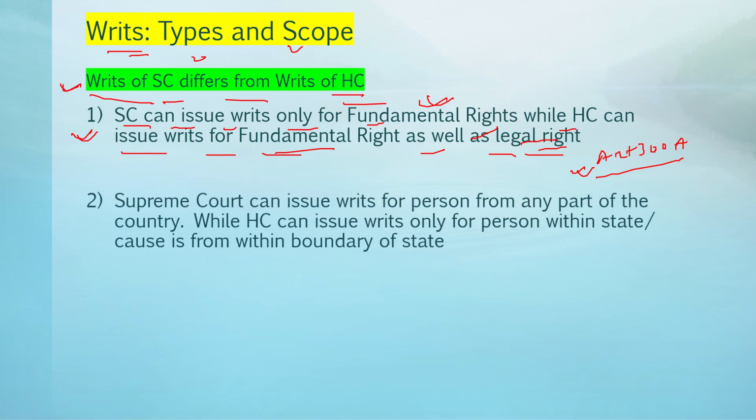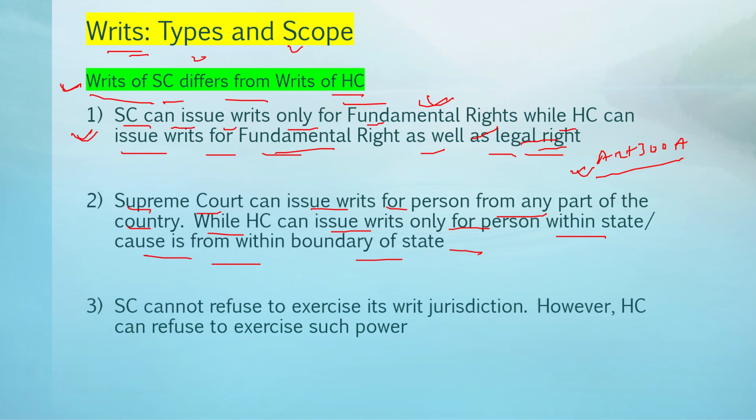Then the second manner in which a writ of the Supreme Court differs from a writ of the High Court is that the Supreme Court can issue writs for a person from any part of the country, right? While the High Court can issue writs only for a person within the state or if the cause is from within the boundary of the state. So it's clear, since the Supreme Court is at the central or federal level, it can issue a writ for a person from any part of the country, while the High Court has a boundary, right?